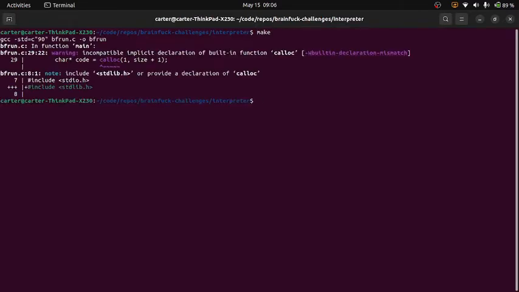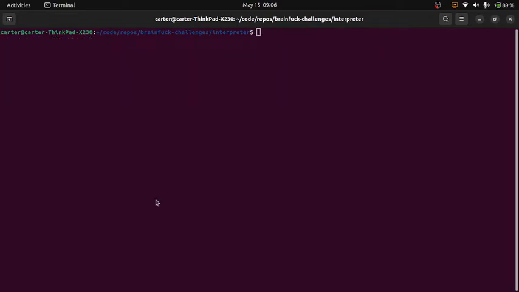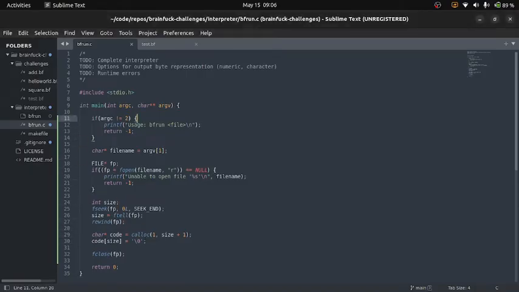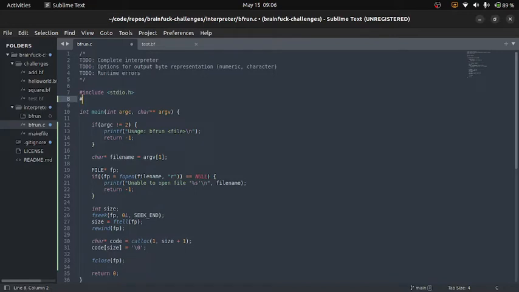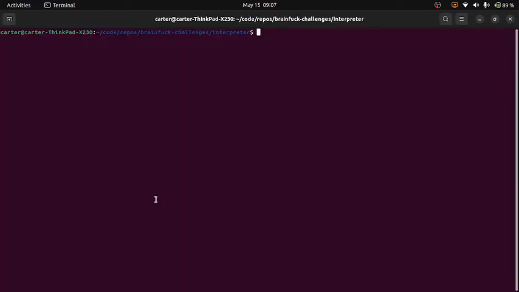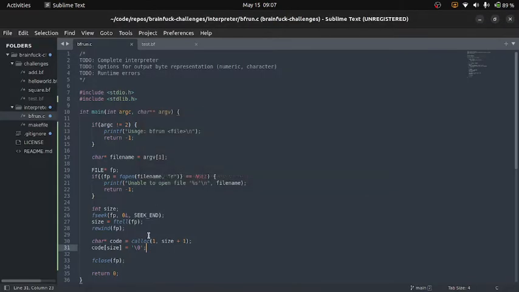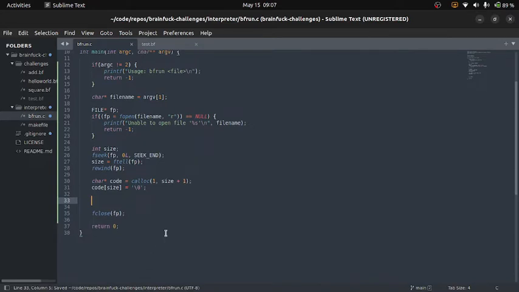So we have a small error here. Looks like I forgot to include the standard library for memory. So we have that now. Now let's go ahead, try to build that again. It worked. So let's go ahead and start building this array.